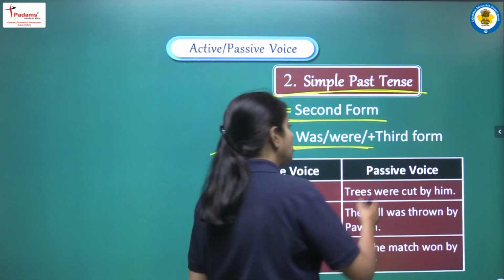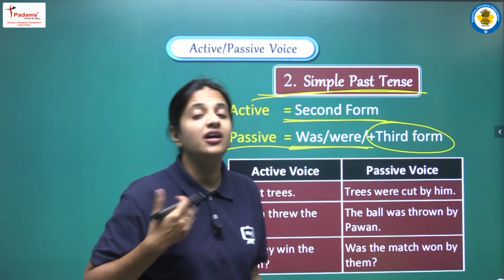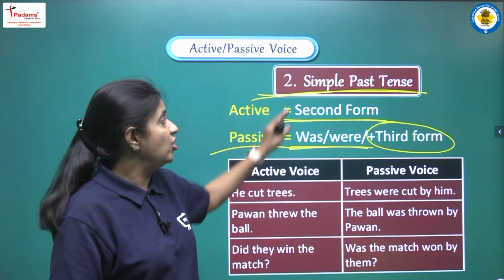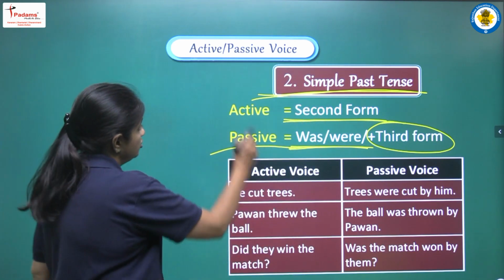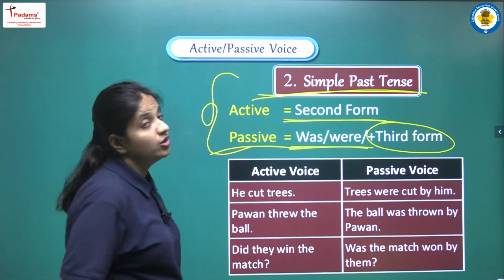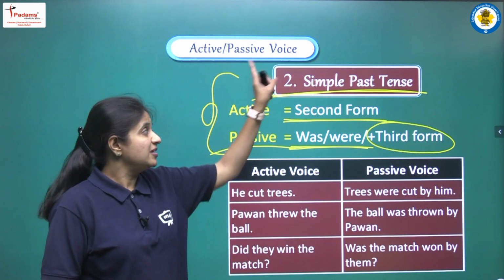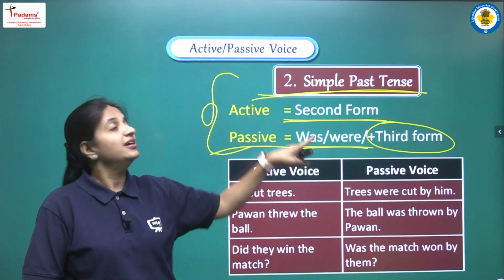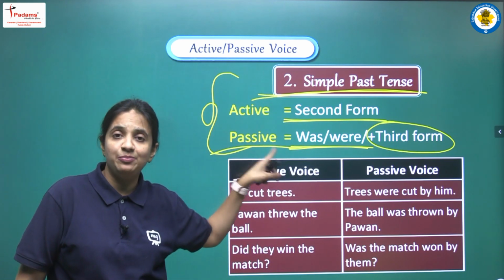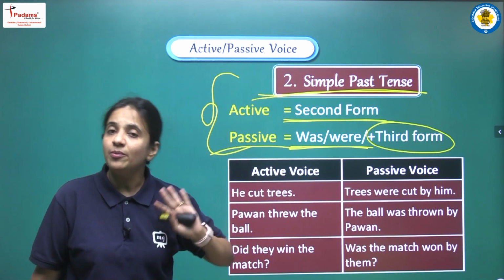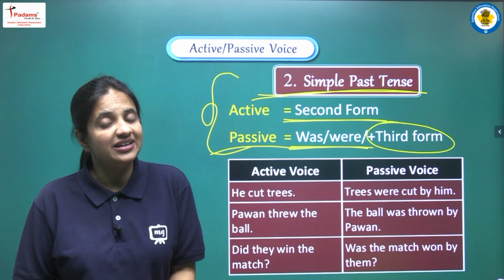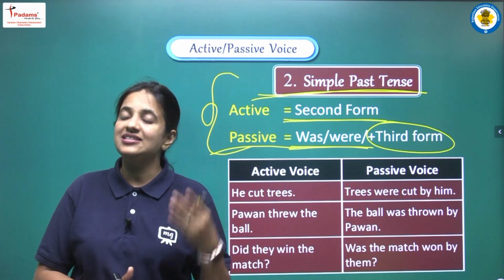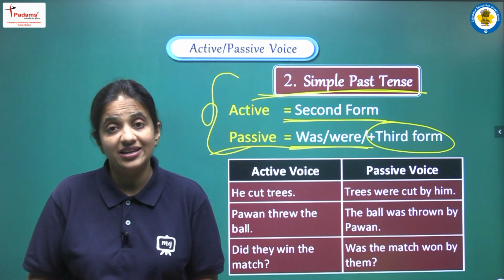Yes, and we all know that main verb की हमें third form ही use करनी है. So let's see some examples that belong to past simple tense. So students, these are the very important rules that we have to learn. आपको सबसे पहले tense पहचान करना है, और उसके बाद आपको ये rules पता होने चाहिए कि अगर ये tense होगा तो हमें कौन सी helping verbs use करनी है. मेन वर्ब तो हमें पता है हमें थर्ड फॉर्म ही यूज करनी है, but helping verb हमें according to tense कौन सी यूज करनी है? This rule you have to learn very carefully, right?